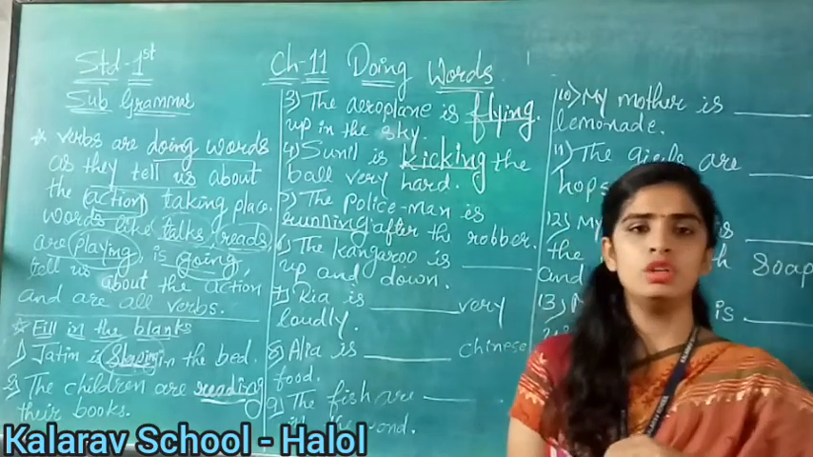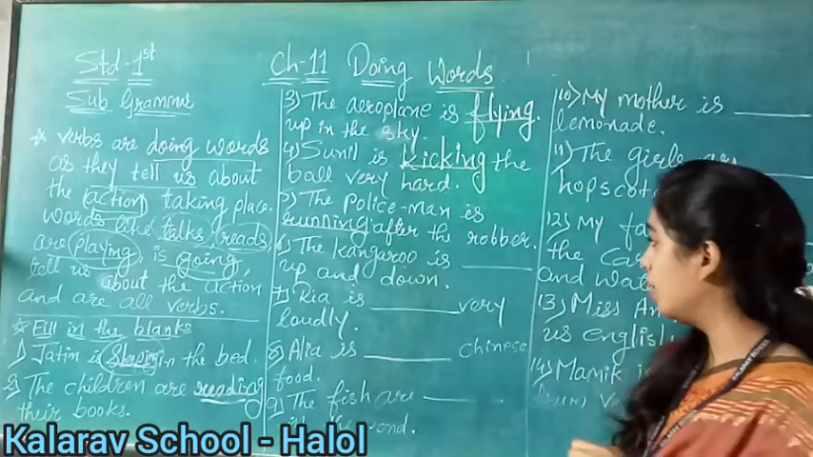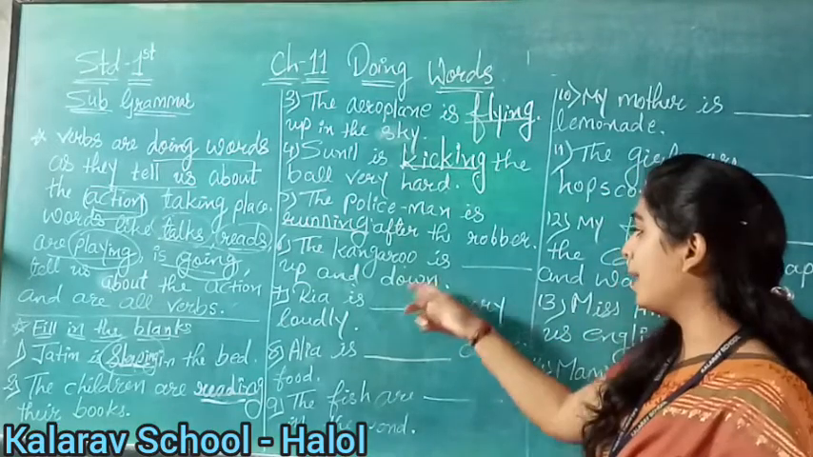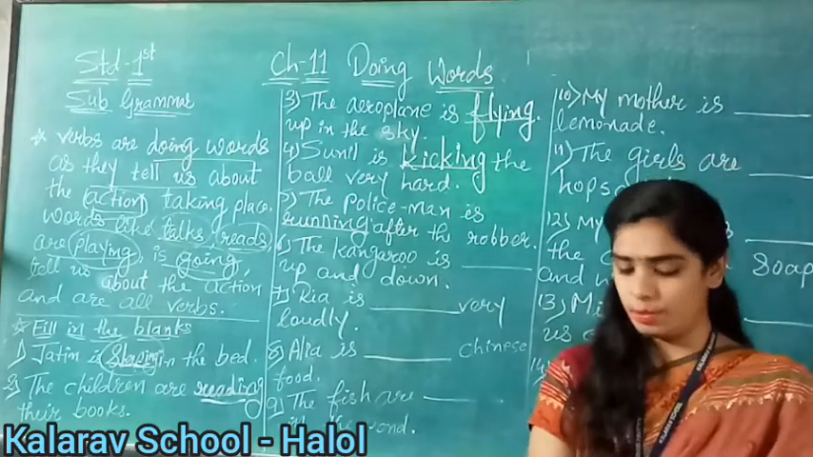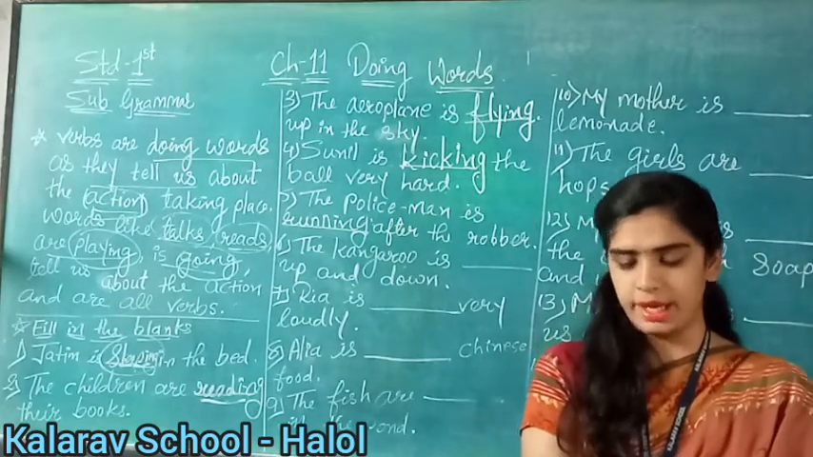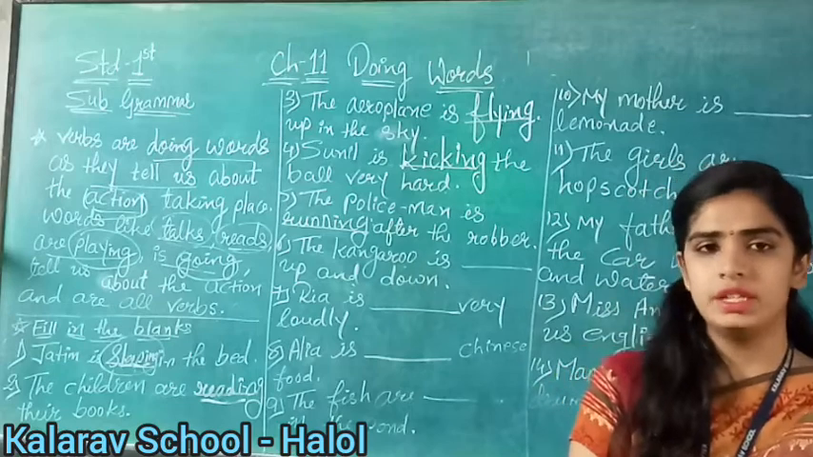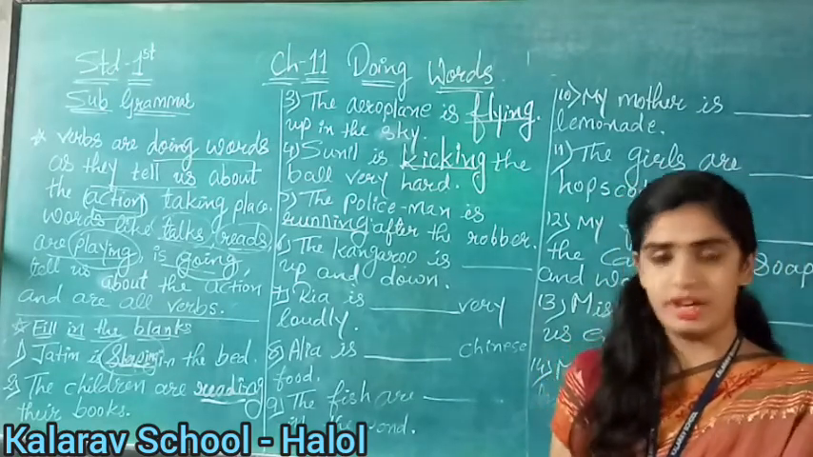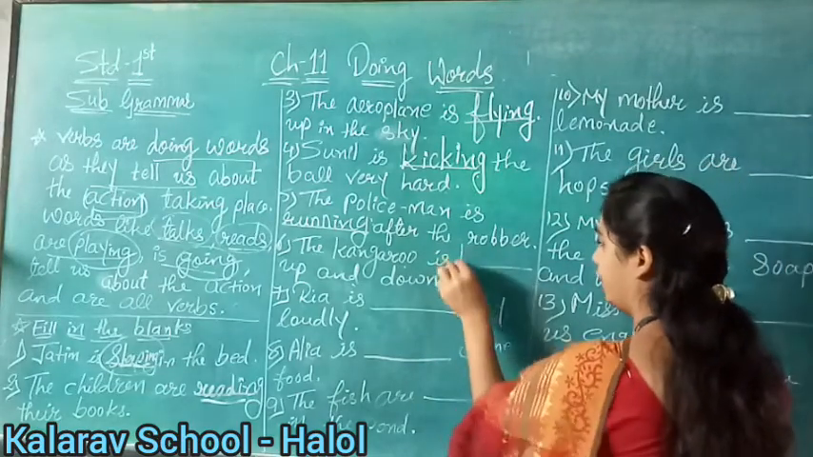Now, see on the sixth number, the kangaroo is blank up and down. What is he doing, children? You know, he is hopping. He jumps from one place to another. He jumps up and down. So what will we write here? See in your bracket what is given. The kangaroo is blank up and down. Can a kangaroo fly, children? No, it cannot fly. So what will we write here? Hopping.